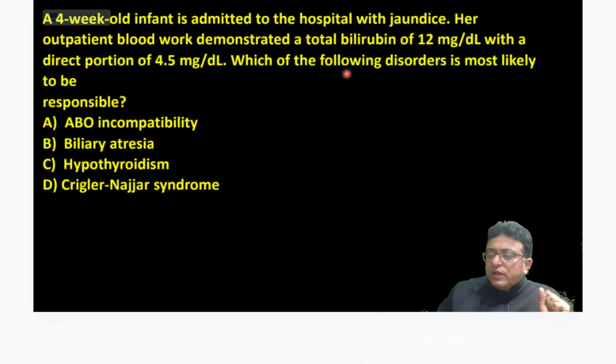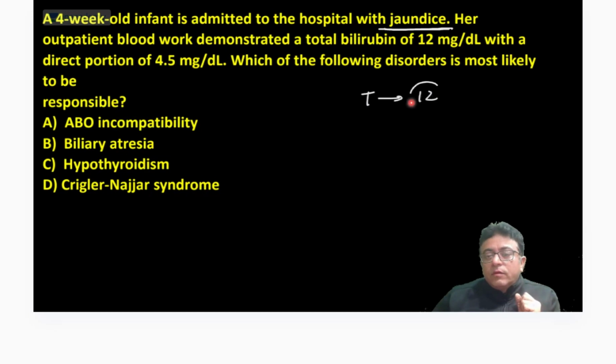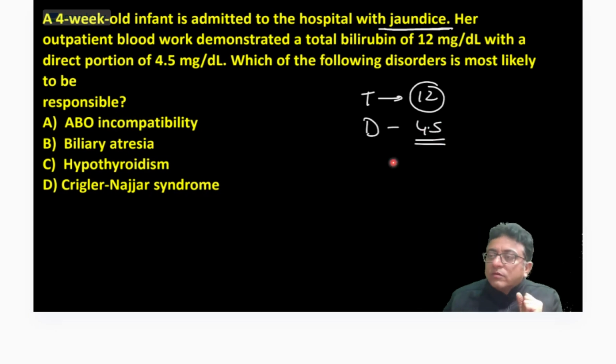Now I will teach you the real clinical things of jaundice. A neonate with jaundice: total bilirubin is 12, direct is 4.5.